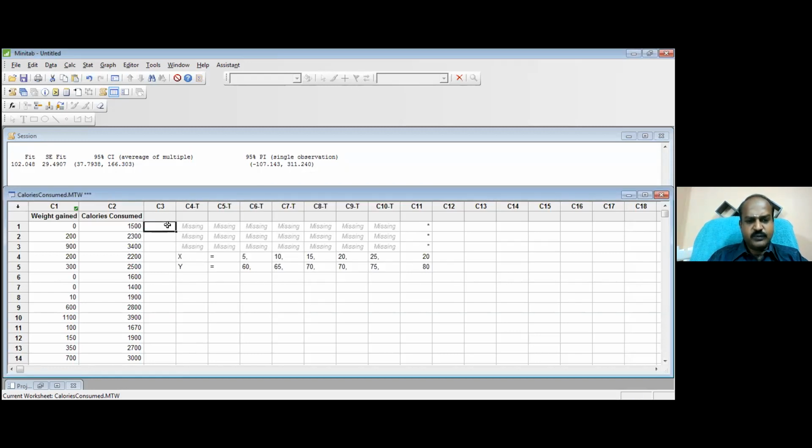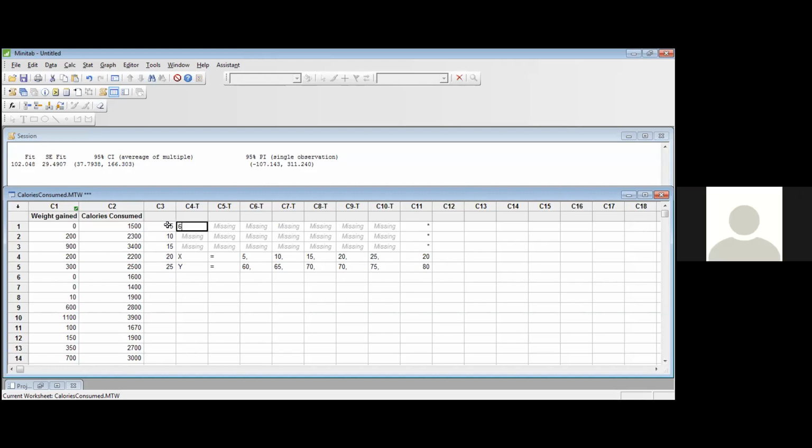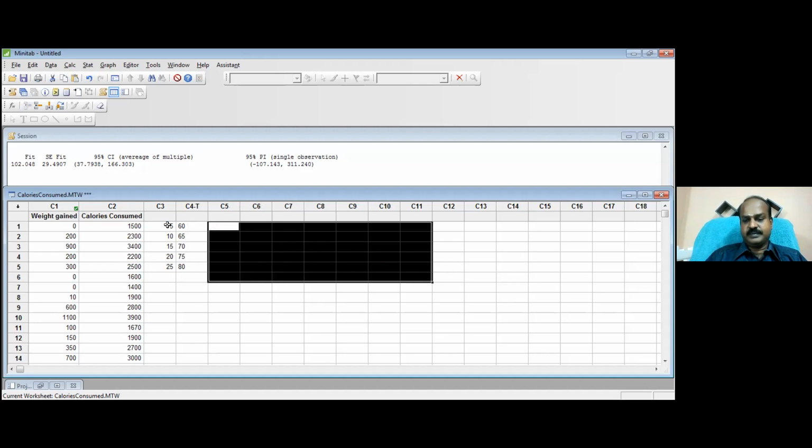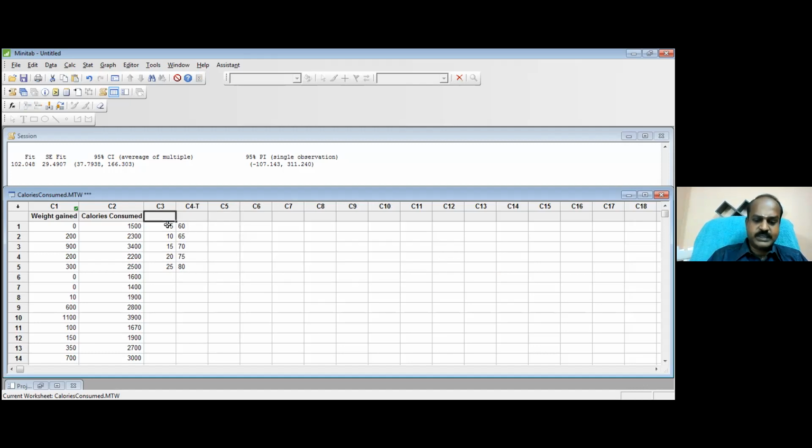So, 5, 10, 15, 20, 25 hours, and the marks 60, 65, 70, 75, 80. So shall we do a regression now?